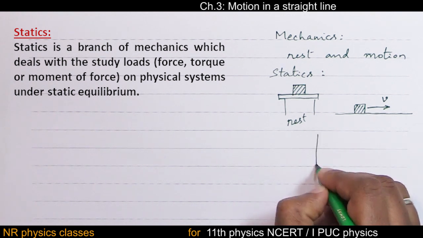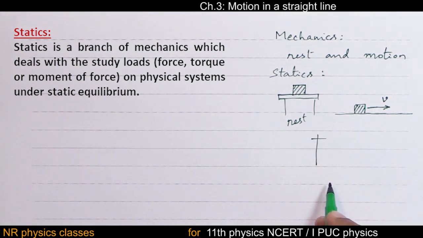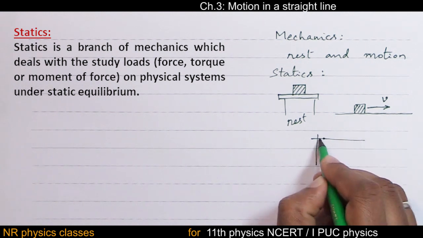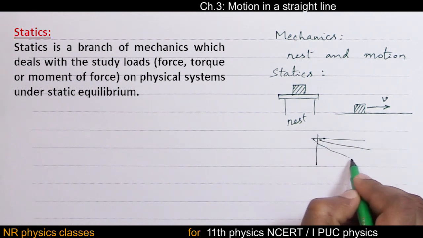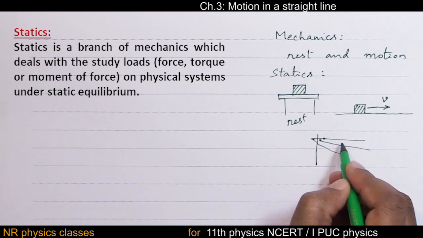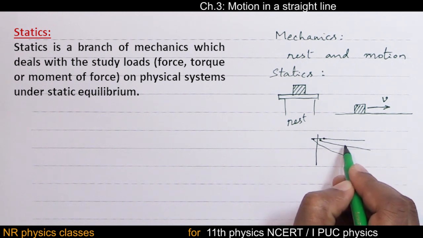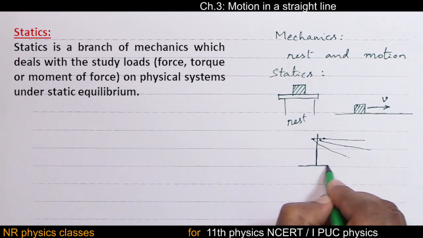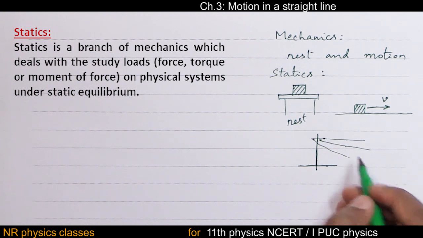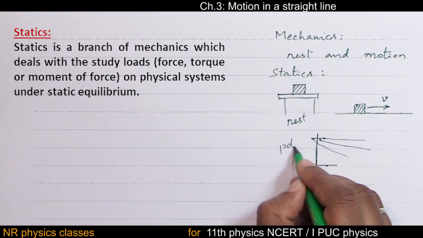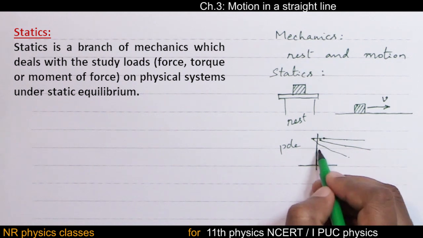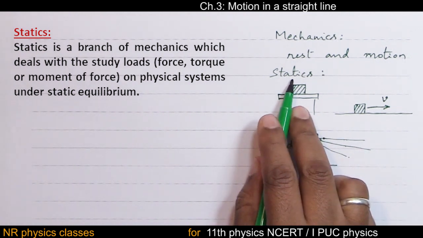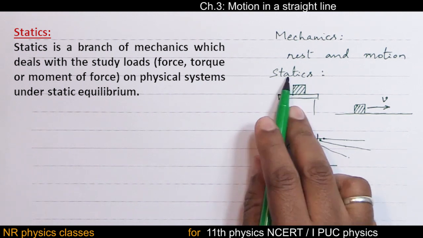If there is an electric pole like this and the wires on the electric pole, something like this, then under the action of many forces, these wires are pulling the pole and the pole is held stationary due to friction between the pole and the ground. There are many forces acting on the electric pole, still the pole is at rest. So this comes under statics. This problem is dealt with under statics.